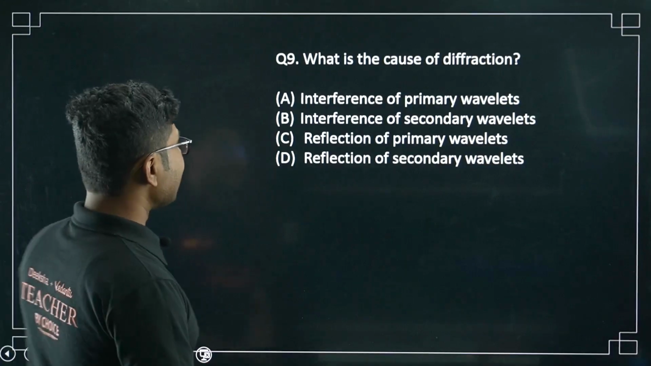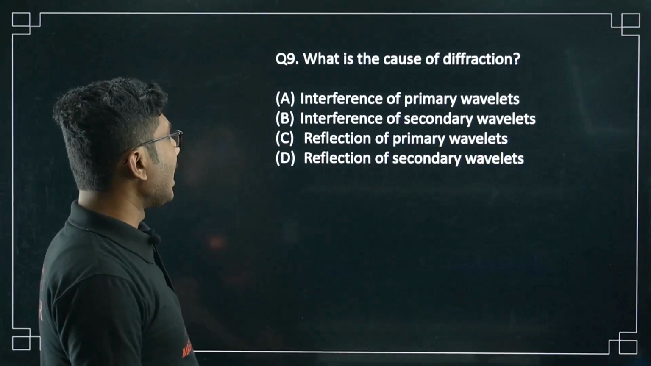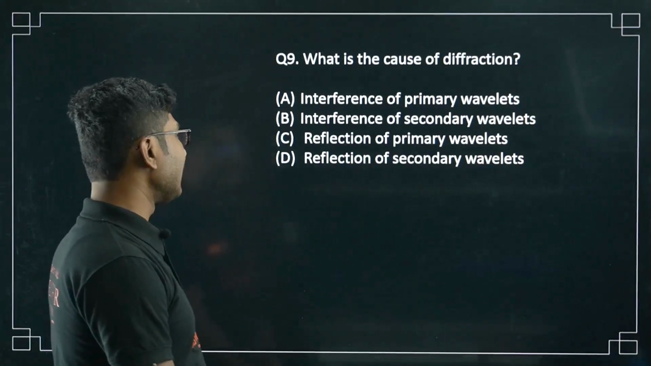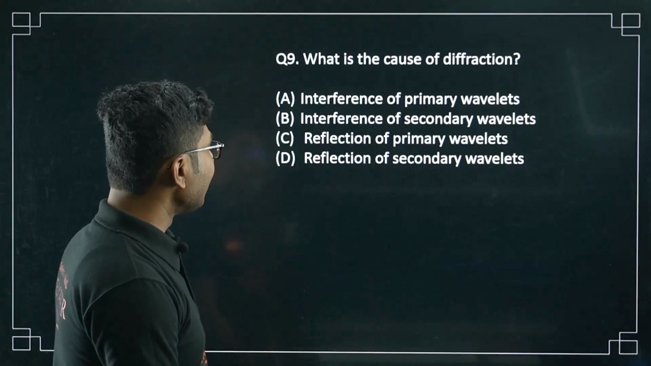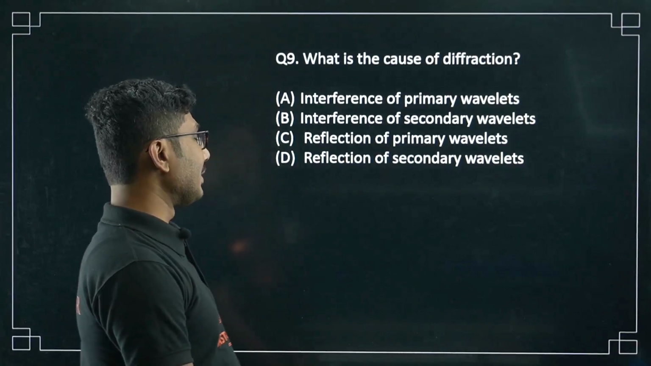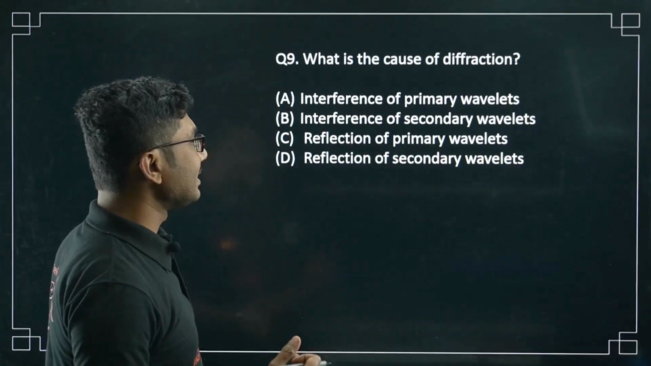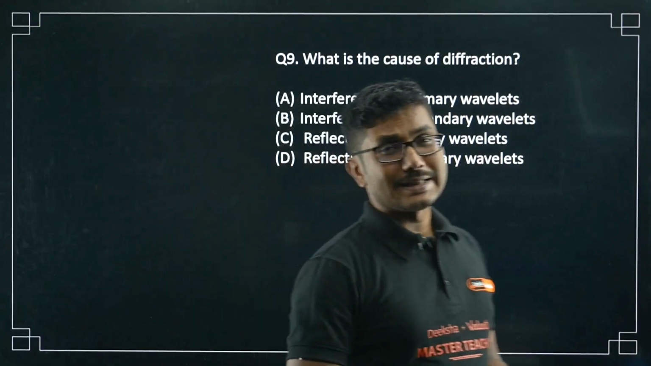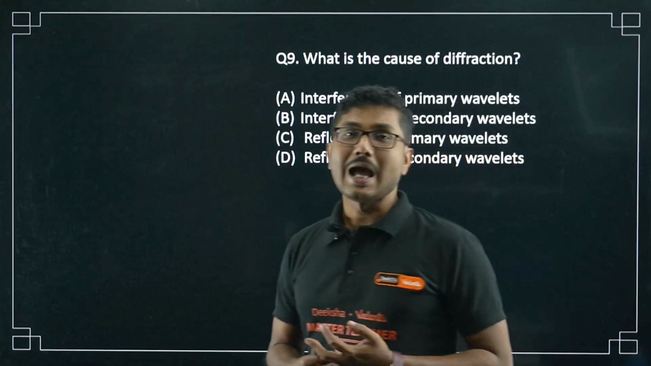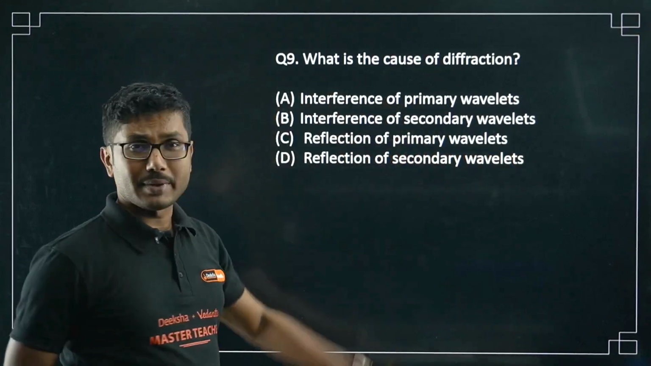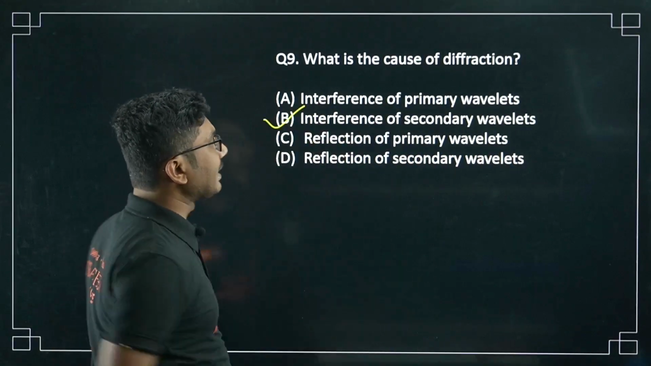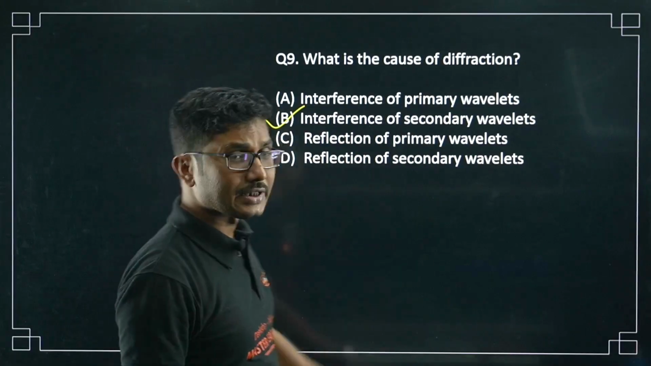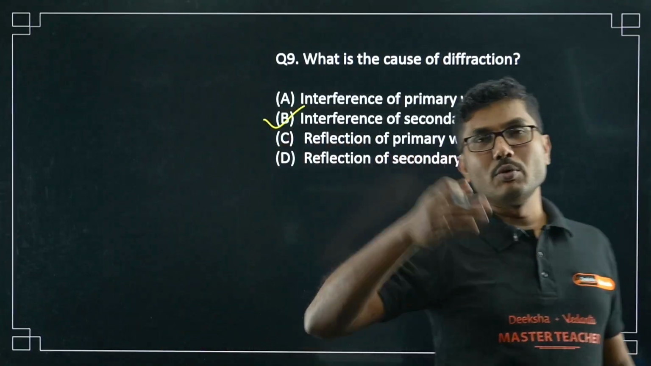Anyway, what is the cause of diffraction? Interference of primary wavelets, interference of secondary wavelets, reflection of the primary wavelets, or reflection of the secondary wavelets? The cause of diffraction is not well defined. Some people say it is basically a type of interference, and obviously not of the primary wavelets. From the given options, interference of the secondary wavelets is the only possible answer. It is not reflection. Bending of light would be more appropriate.